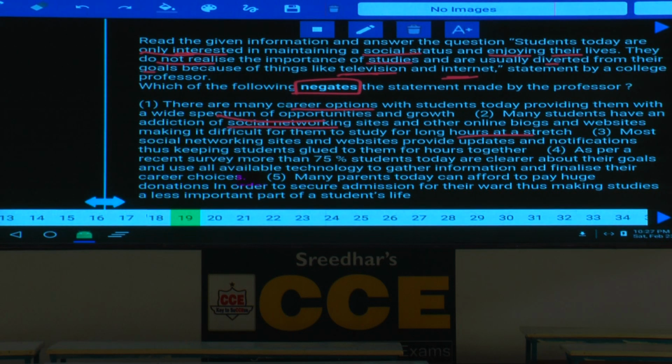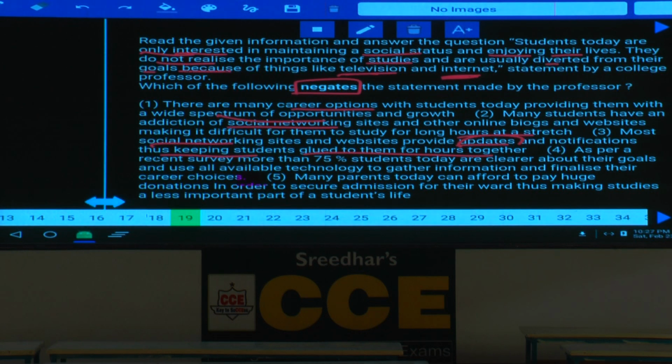Most social networking sites and websites provide updates and notifications, thus keeping students glued to them for hours together. Isn't it? As they are providing updates, now they are deviating from the goals because of the internet. Is it strengthening the argument or not? Again, it is strengthening the argument. Whatever the professor said is true. They are deviating, because in this one, most of the social networking sites are updating each and every time. As they are updating, these people are sticking to those social networking sites.